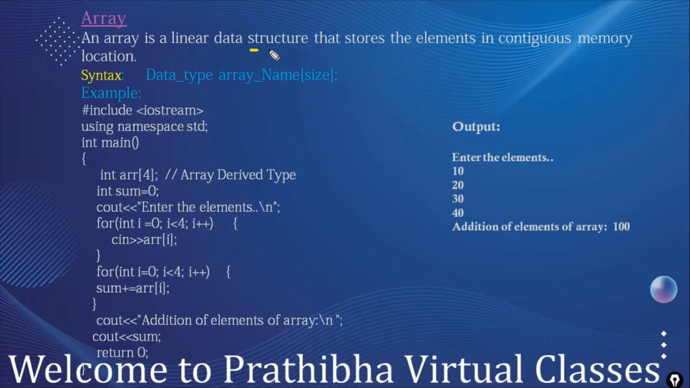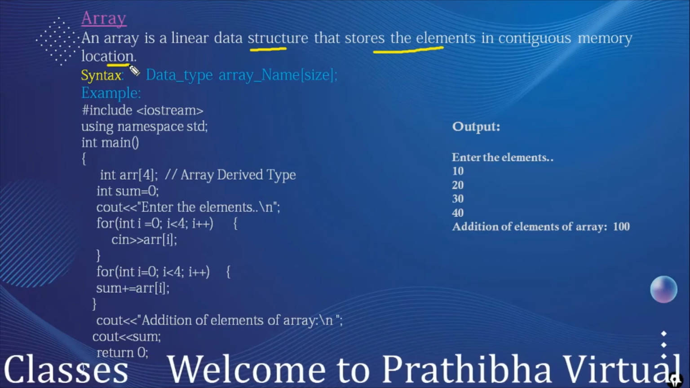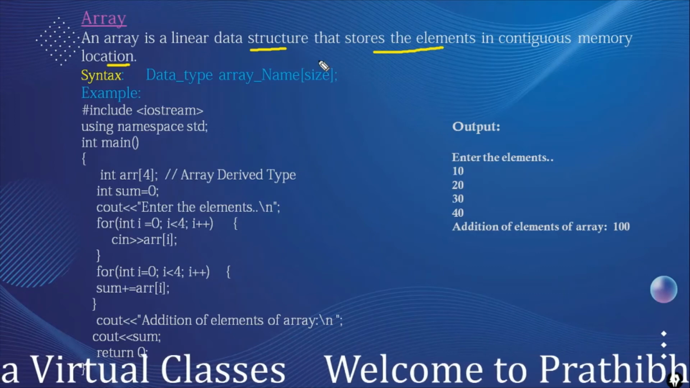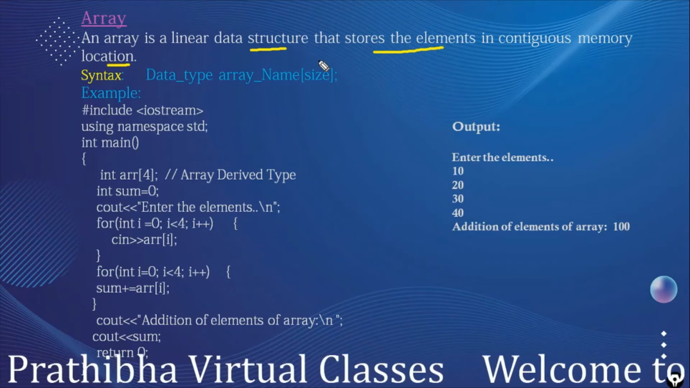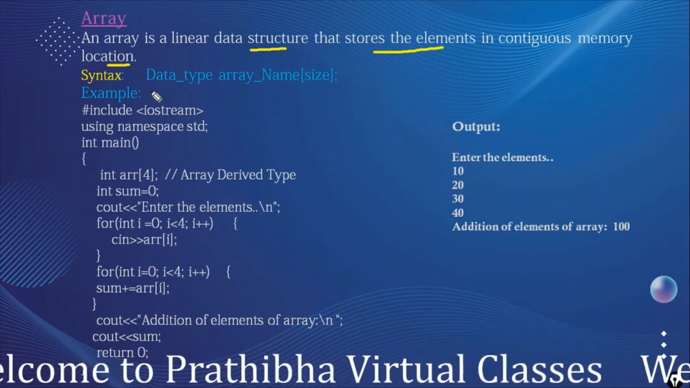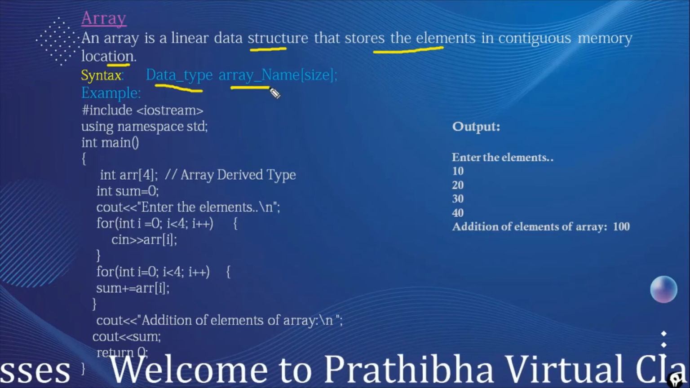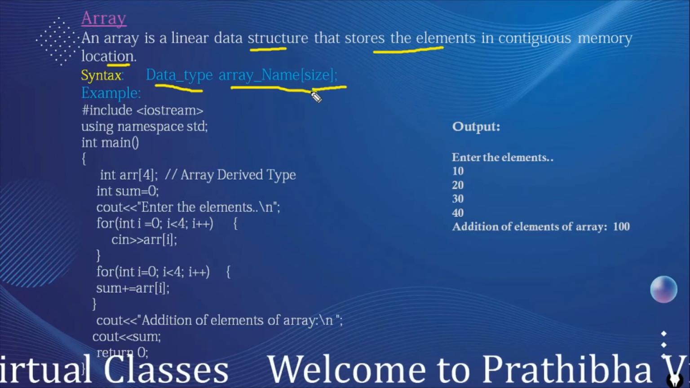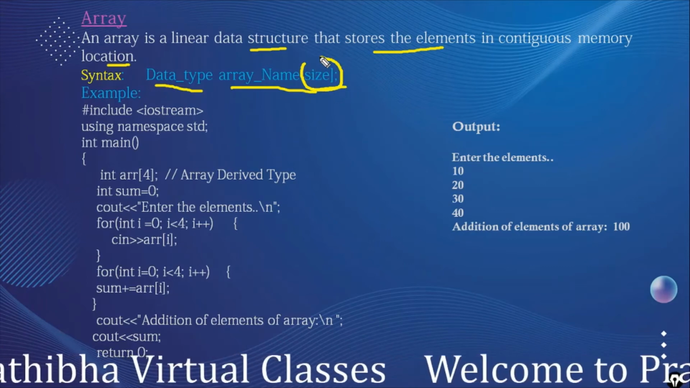An array is a linear data structure which is used to store elements in contiguous memory locations. An array can also be defined as a data structure used to hold homogeneous elements, meaning the same type of elements can be grouped by using a single data type name. This is defined by using the syntax: data type, any primary data type, and array name. Within the square brackets you have to specify the size of that array, that is, how many elements can be grouped.